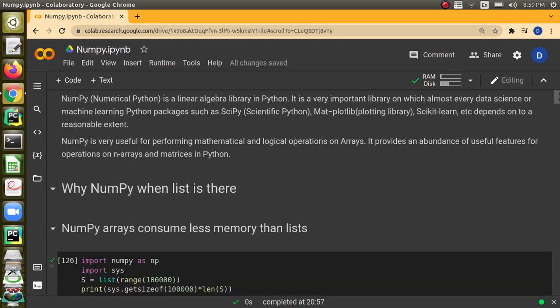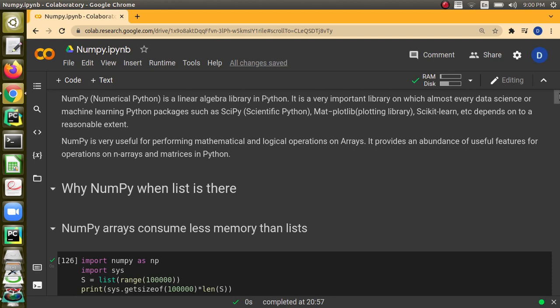To understand it, let's recall that Python is very flexible and numerical values can be very large. It allows us to have very large values as numbers. So the memory that will be allocated for numbers will be so high, and there is no option for us to restrict it.